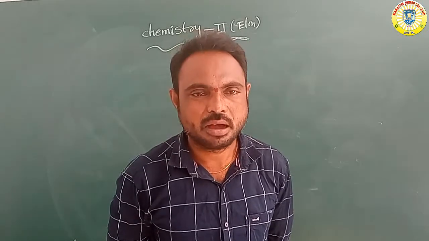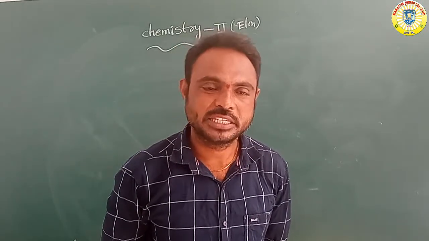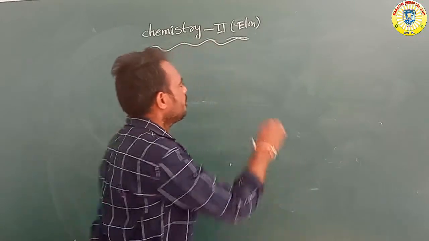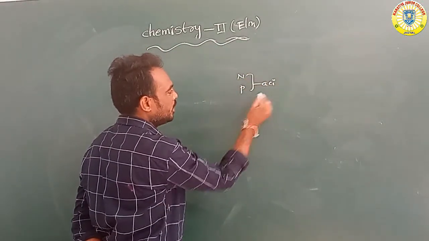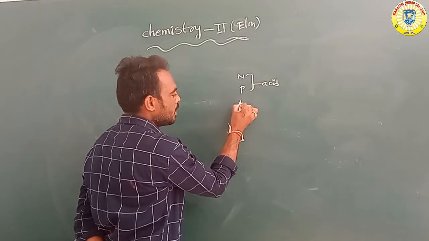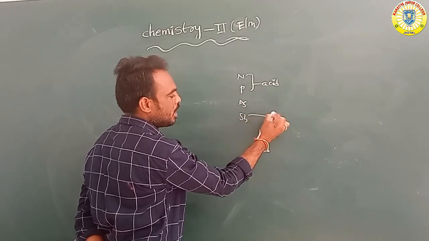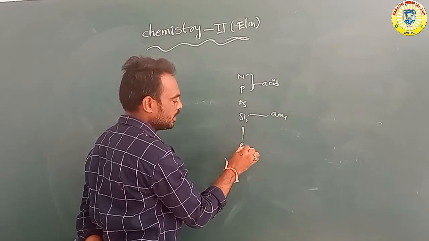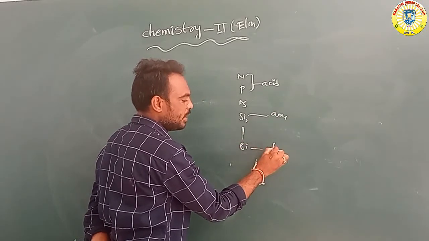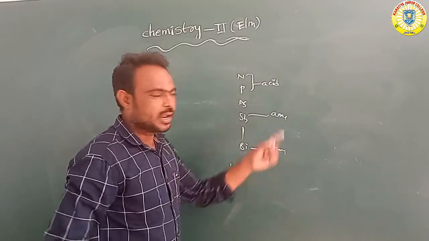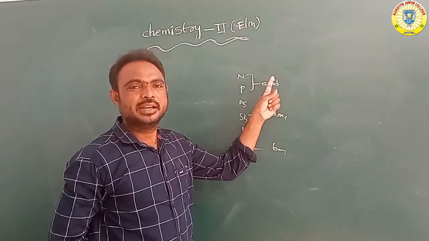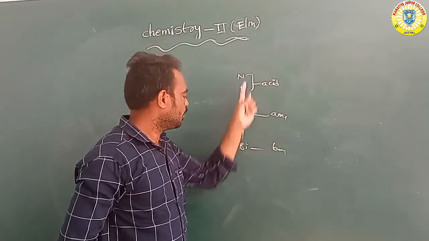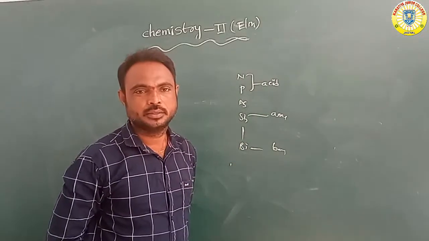Okay, bismuth oxide is which nature? Basic nature. So overall, nitrogen and phosphorus are acidic, arsenic and antimony are amphoteric, and bismuth is basic. Acidic nature decreases from nitrogen to bismuth.